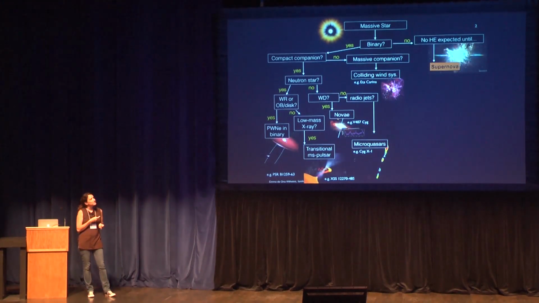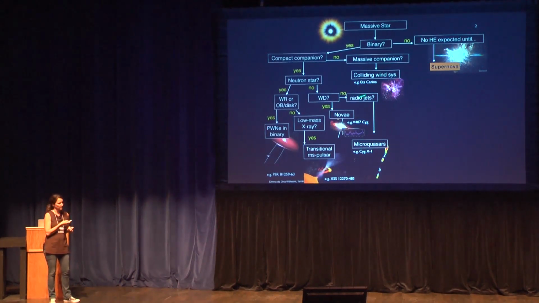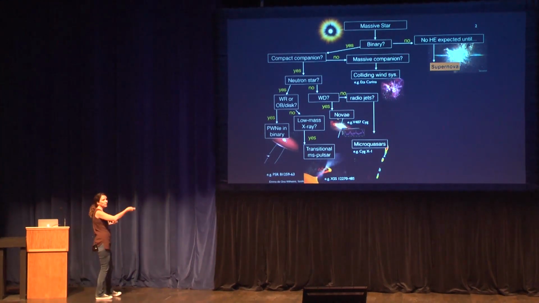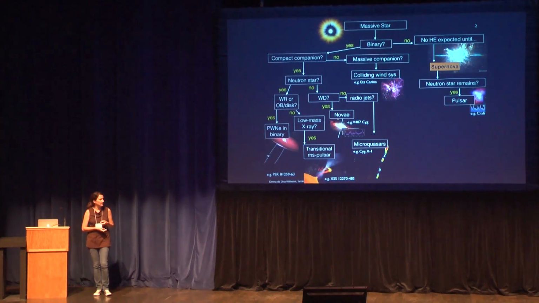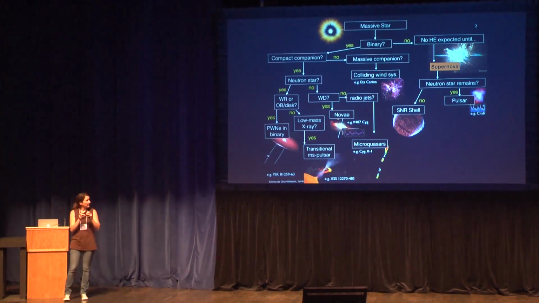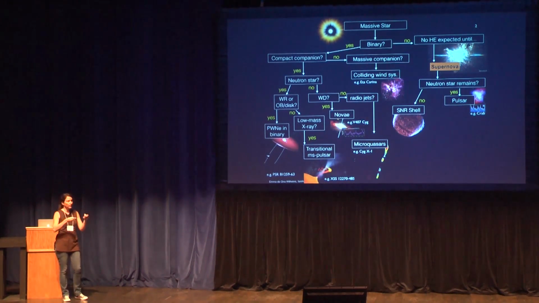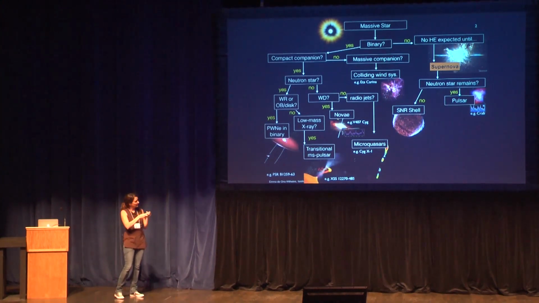Otherwise, the massive star is just standing there. Nothing cool happens until it explodes as a supernova remnant. Then when this happens, a whole new plethora of things accelerating to high energies and very high energies can be happening. Of course, if the neutron star remains, and if pointing in the right direction, you're going to see pulsed emission coming from the pulsar. Otherwise, you can also see the shell itself, the matter sweeping the interstellar medium around and producing high energies and very high energies by accelerating charged particles in the shock.